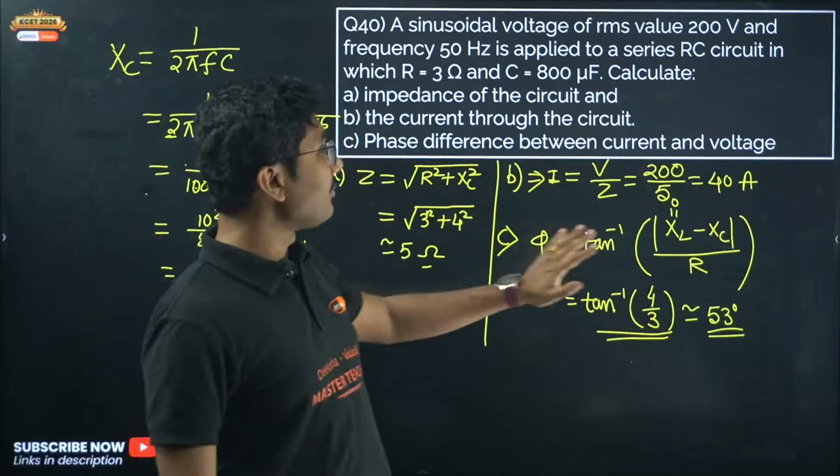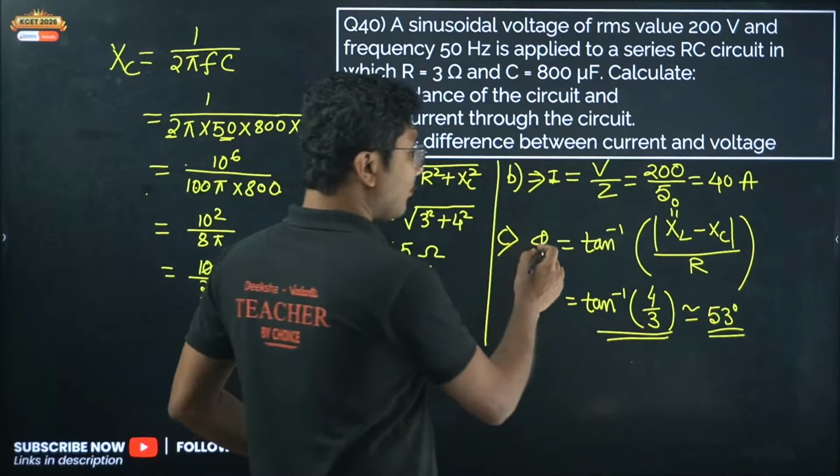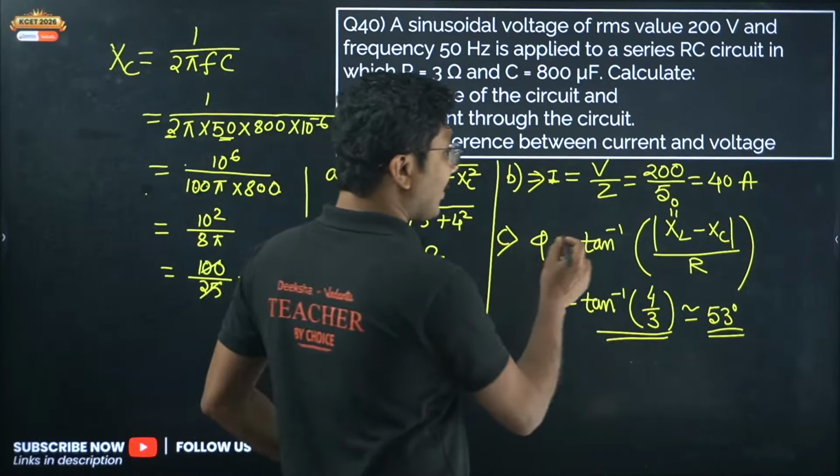As you can see, we are solving the last question, and I hope I mentioned that when calculating the phase difference phi, you should remember (XL minus XC) by R is the formula. If XL is 0 or XC is 0, it does not matter, you take the modulus. Taking the modulus eliminates any negative or positive sign. And the tan inverse value, in this particular case, is obviously well known: 4 by 3 is 53 degrees.